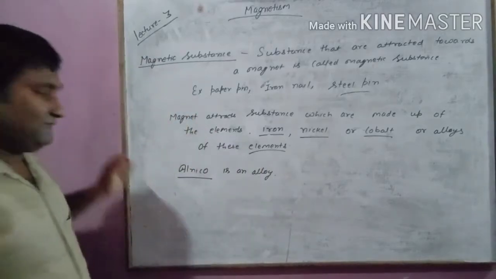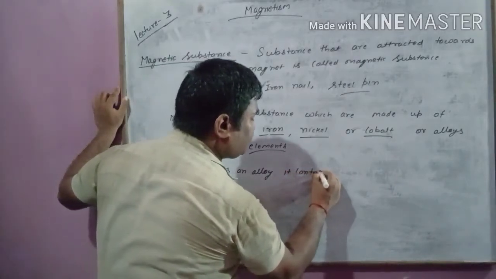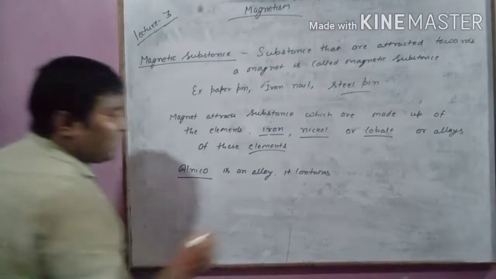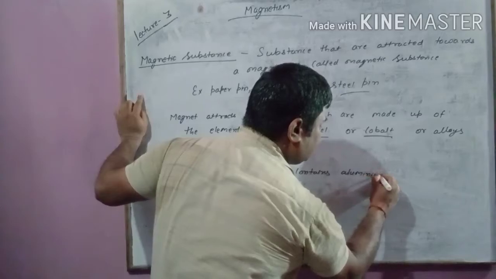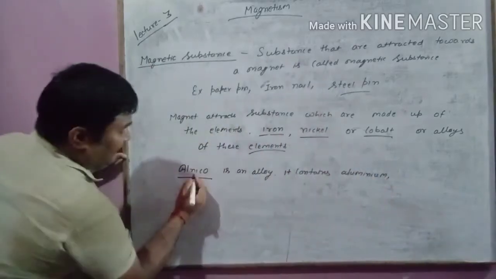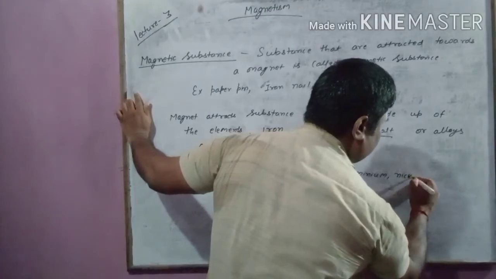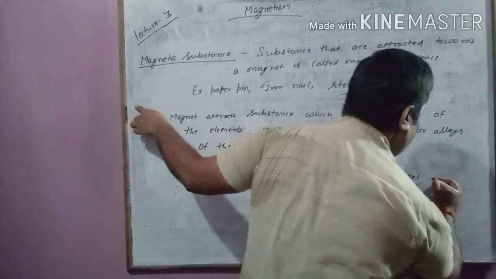It contains Al, which stands for aluminium, Ni for nickel, and Co for cobalt.